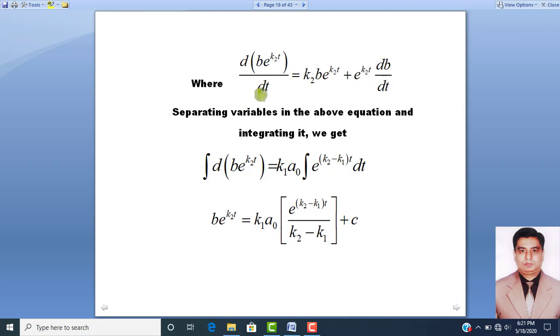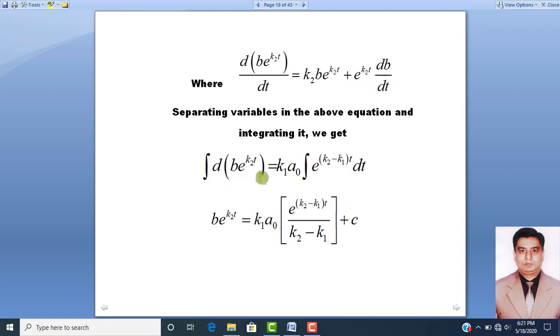When we separate the variables and integrate, we get the integral of d of B e raised to power k2t equal to k1 A naught times the integral of exponential base raised to power k2 minus k1 into t dt.